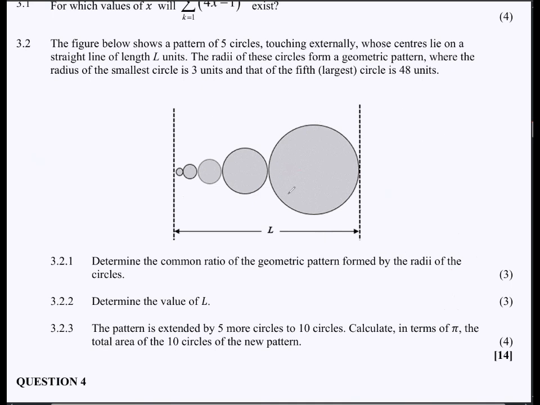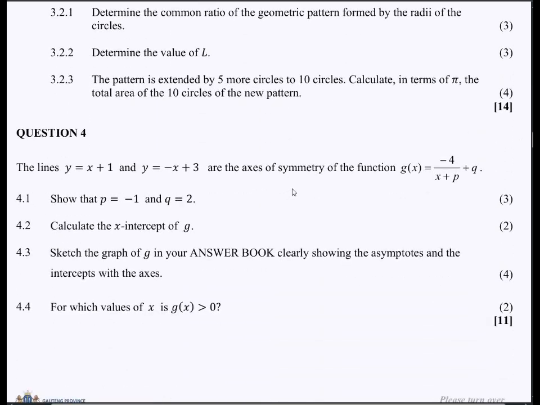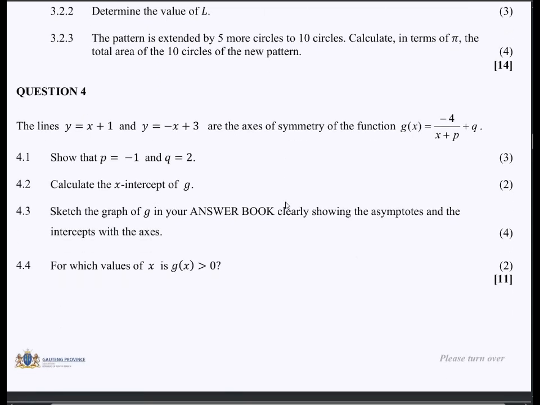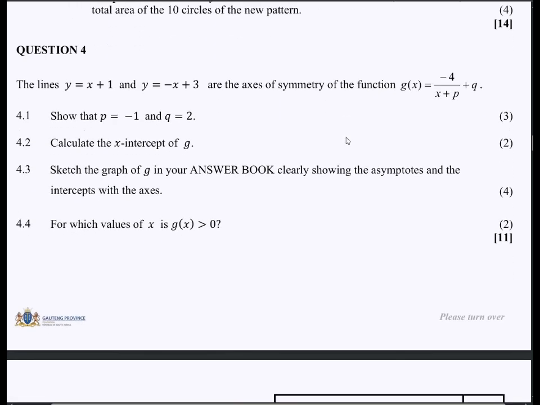Okay, so we move. So done with that, we are now on question 4, which is based off your functions, the hyperbola function to be more specific. Then the lines y is equals to x plus 1 and y is equals to negative x plus 3 are the axes of symmetry of the function g of x is equals to negative 4 over x plus p plus q.